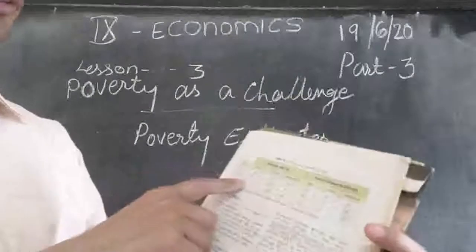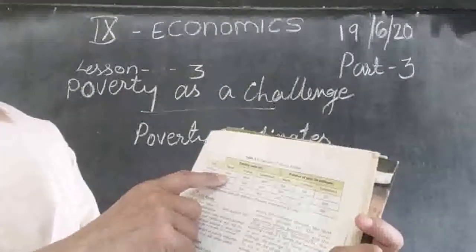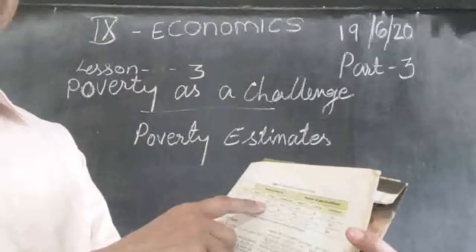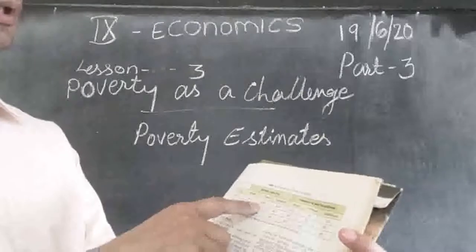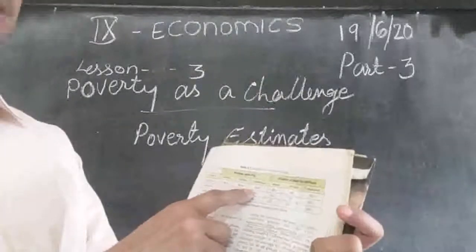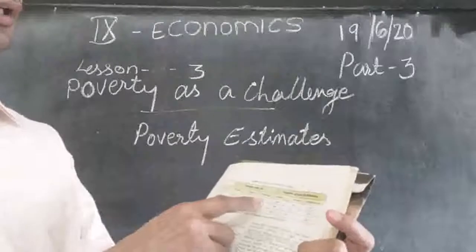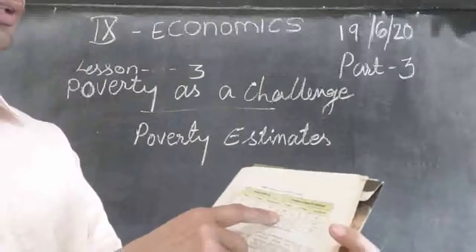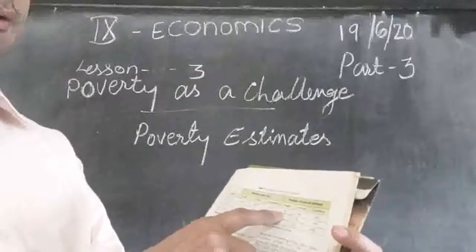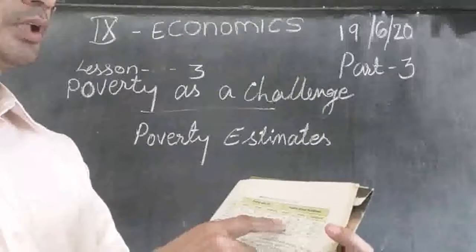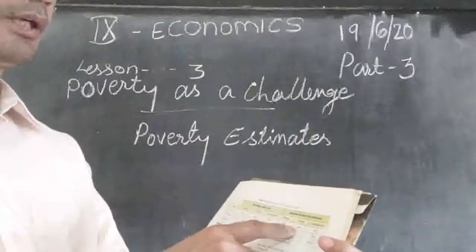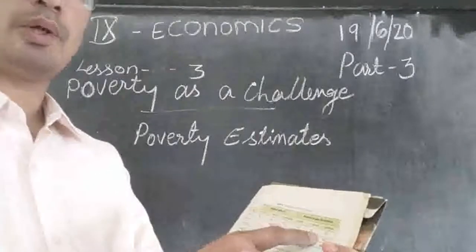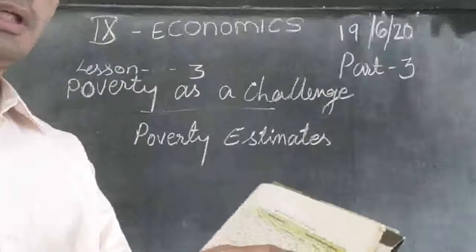So in 73-74, you can see the rural was 56.4 and urban was 49.0. Then together it was 54.9. Then in the rural area, the number of poor in millions was 261 million poor people, and in the urban area 60 million, and combined 321 million poor people were there in India.